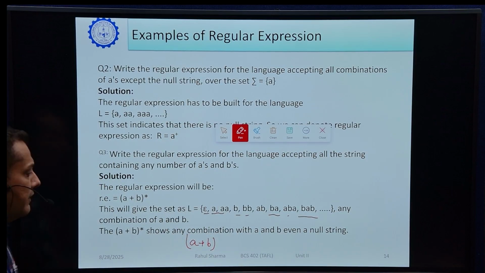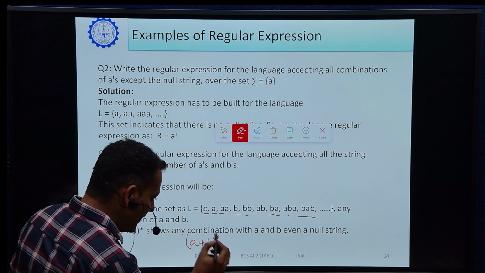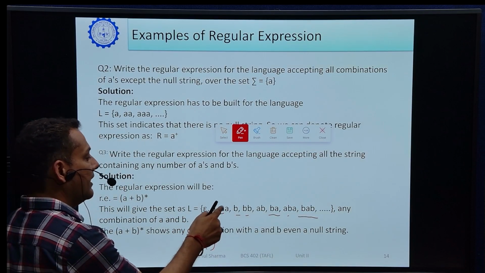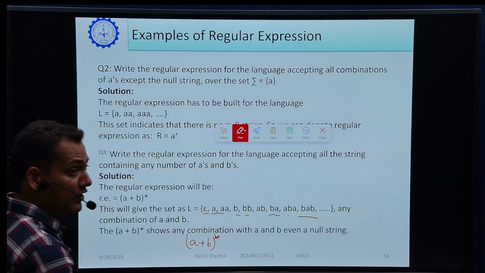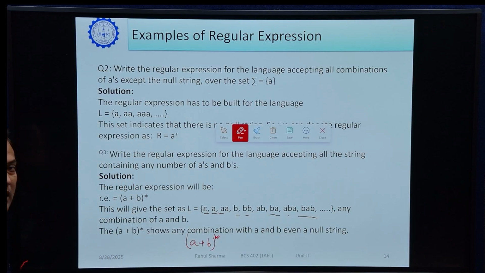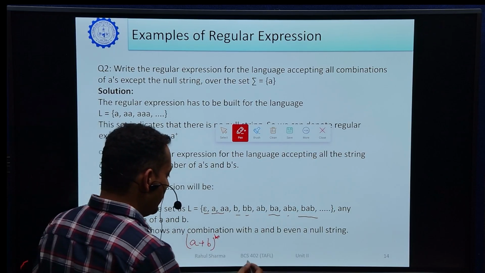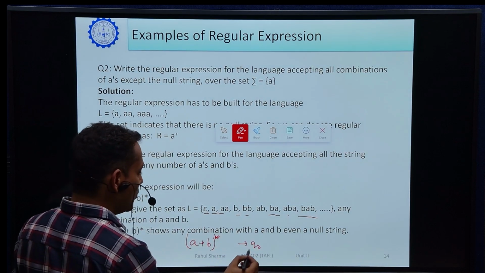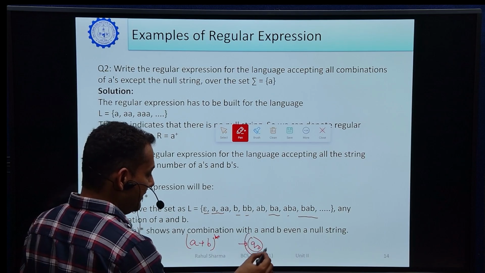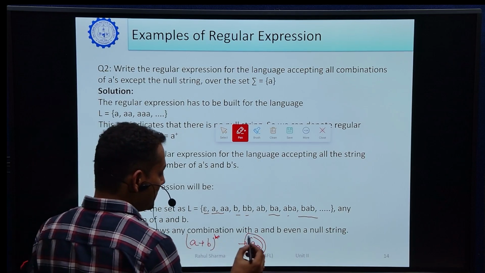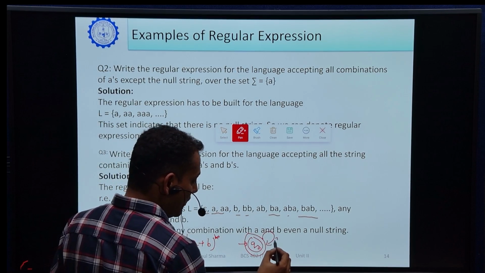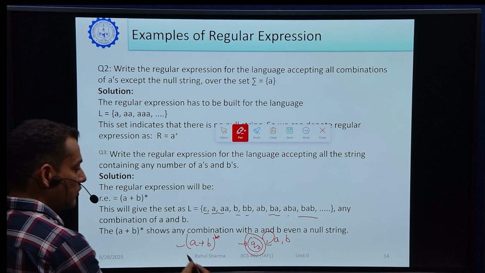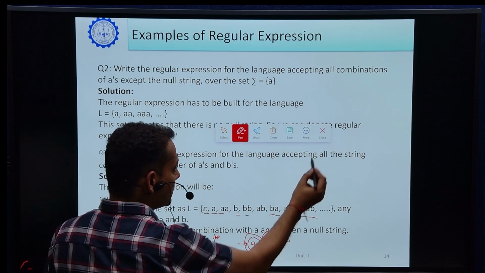What we will do, we will add the Kleene closure of this. So now it will be accepted by epsilon, A, B, BA, AB. And what will be the finite automata for this? If we want to write a DFA for this, it will be like this. There is an initial state because it contains epsilon, so the initial state will be a final state. And A plus B, what does it mean? Number of A's will be there or number of B's will be there. So this is a regular expression for this question, and this is a finite automata for this question, right?